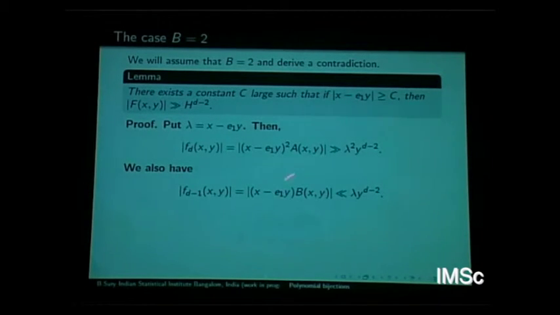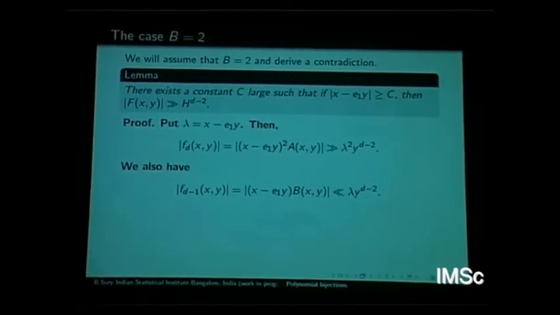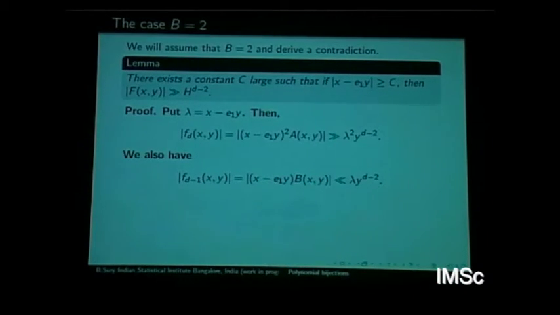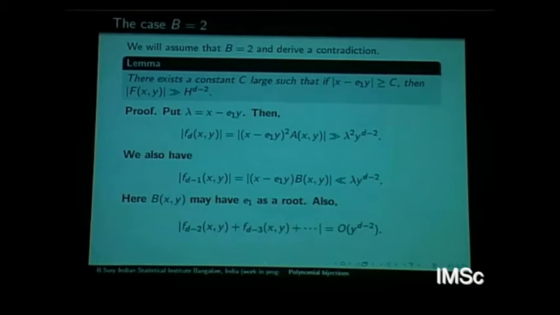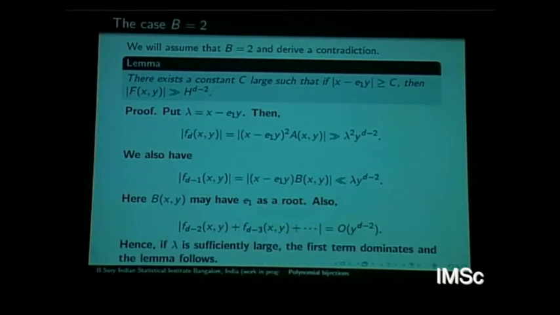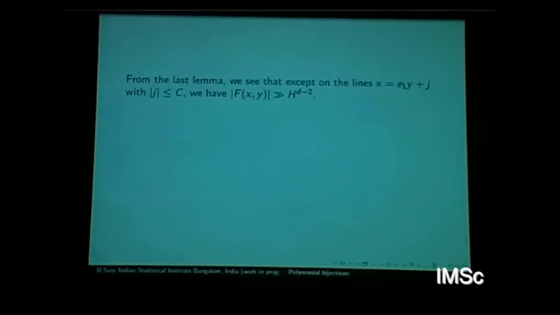whereas in the previous one, we were assuming that we are in the bad situation where this is a factor of this, but nevertheless this is at most lambda y to the d minus 2. This could have a factor of that. Because the smaller degrees of course are at most y to the d minus 2, right? So overall, if you just choose lambda large enough, this will dominate everything, and then you will get what is said here: h to the d minus 2 will be the lower bound. So except on this, we have a constant c, so that when x minus e1y is at least the constant c, we are in good shape.